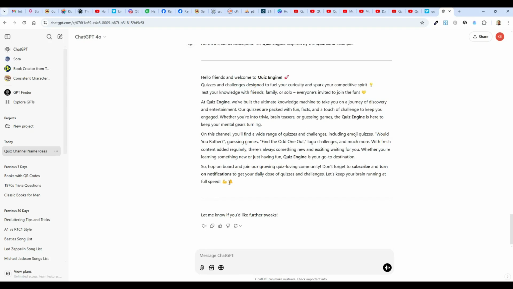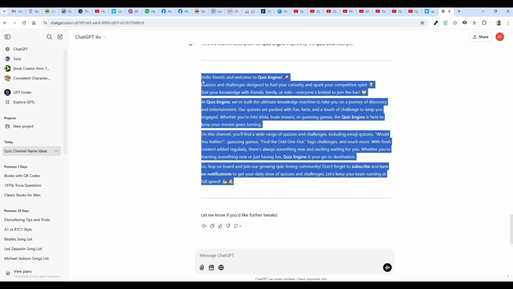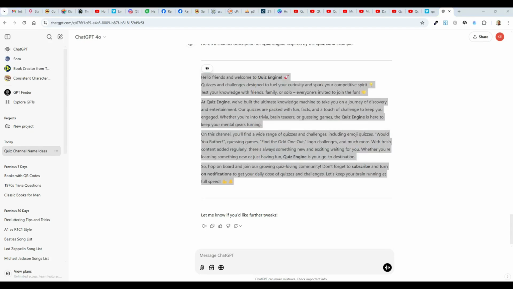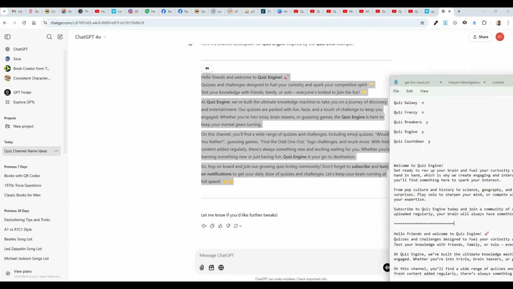It even gave me the little emoji things. Perfect. I couldn't ask for anything more, right? So I'm just putting that here. I'll show you what I have in a moment here. Just making it that. All right.